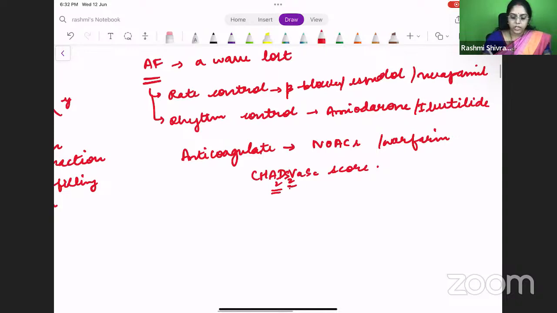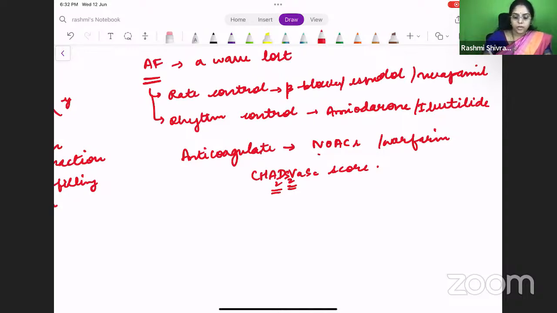2 you have for age and 2 for stroke. S1 is prior stroke and the other S is sex. Female sex, right? Female sex people have a higher predisposition to develop these complications. So in these patients, you have to anticoagulate them.